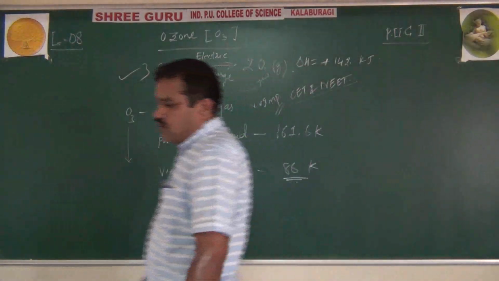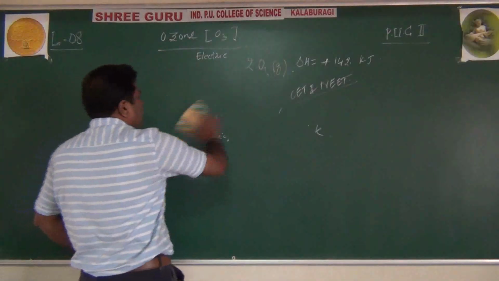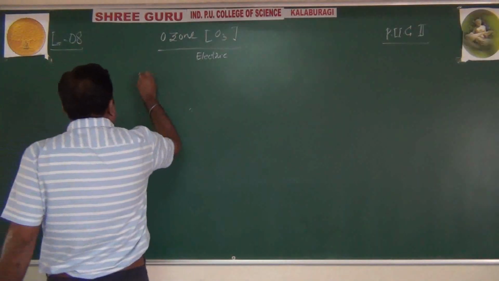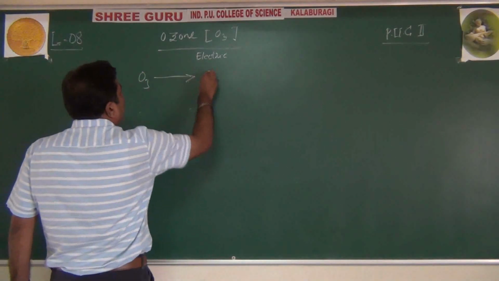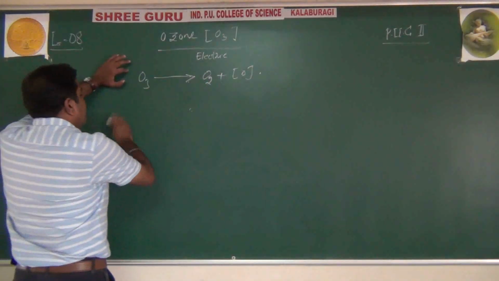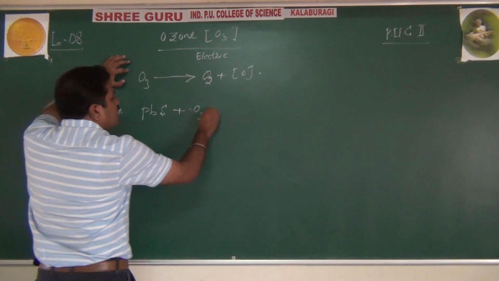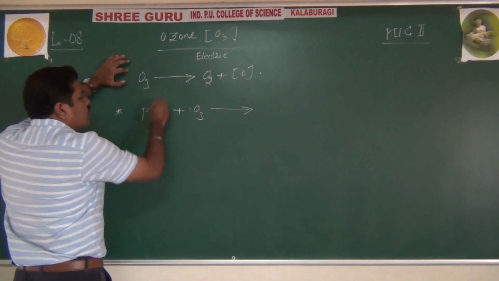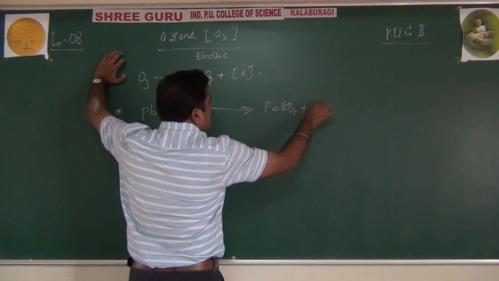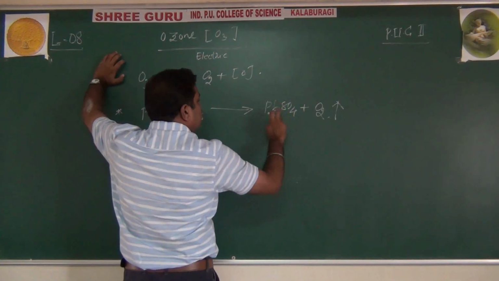Now coming to the next, chemical properties, focusing on the oxidizing property. This ozone, I told you, is nascent; it is an oxidizing agent. See, ozone decomposes to form molecular oxygen and nascent oxygen. This is responsible for oxidizing. Some oxidizing examples are lead sulfide PbS plus O3. It will oxidize lead sulfide (S is -2) to lead sulfate PbSO4, and once again it decomposes to O. See that O, nascent oxygen.